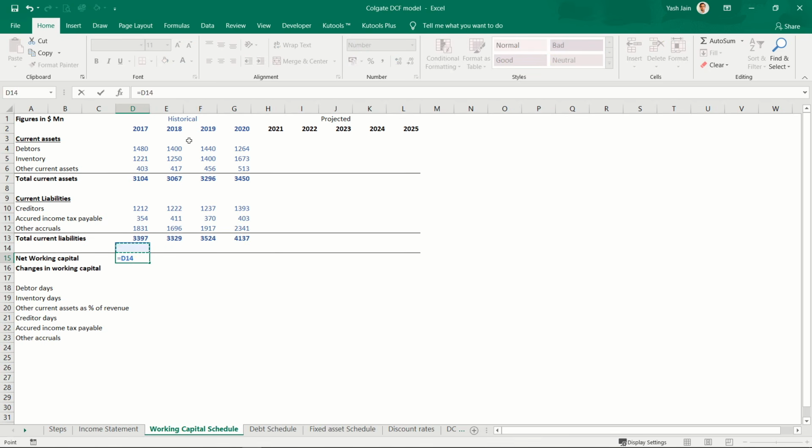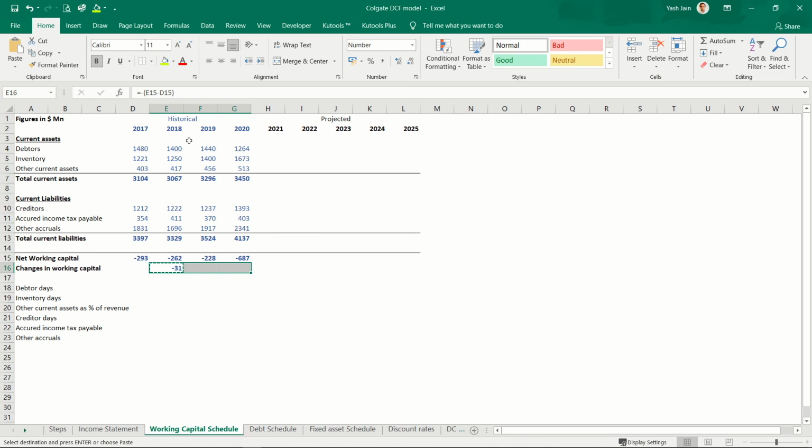So my working capital would be current assets minus current liabilities, that is negative, and my change in working capital would be equal to minus of closing balance minus opening balance. So this is non-cash working capital, right? If liabilities increase, my cash balance increases, and if assets increase, my cash balance decreases. In this case there is a negative change in my working capital for 2018 and 19, and then it is increased by 459 in 2020.